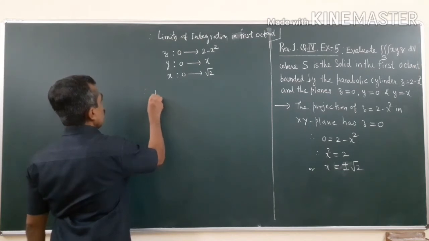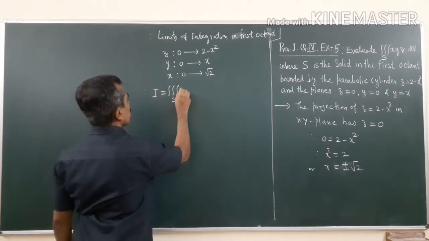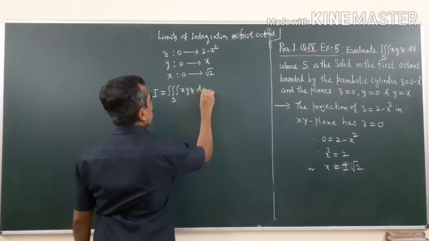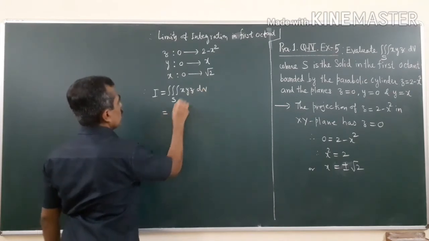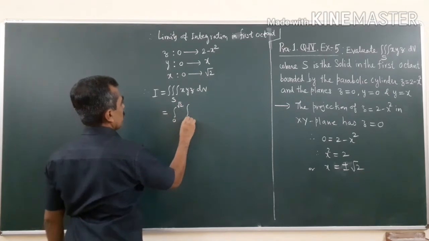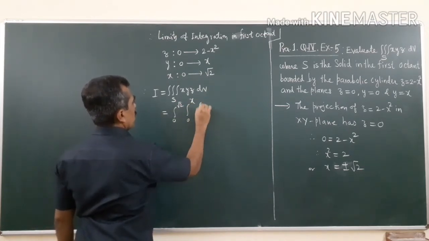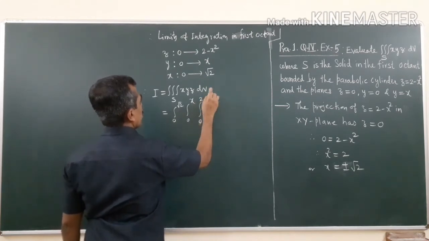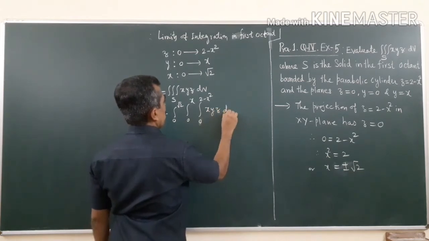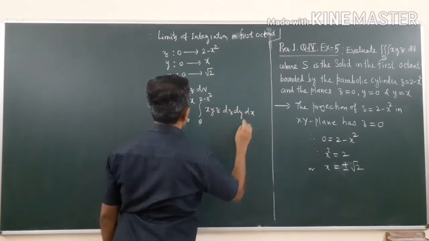Therefore I is equal to the triple integral over S of xyz dv. So the limits: x will be outside, 0 to root 2, then y from 0 to x, then z from 0 to 2 minus x square, of xyz dz, dy and dx.